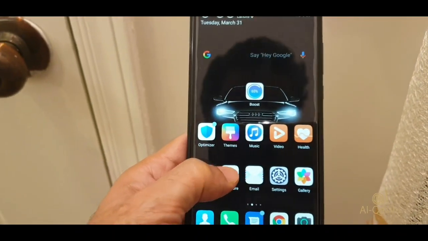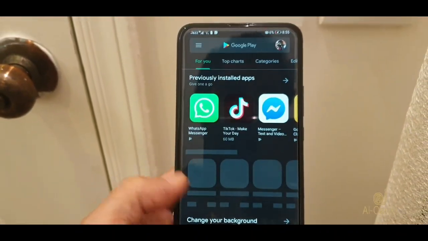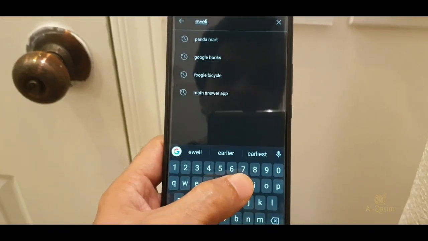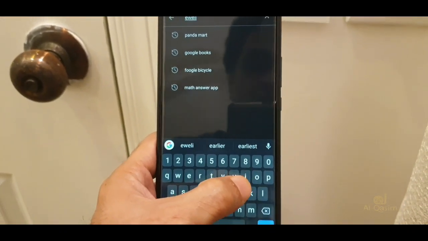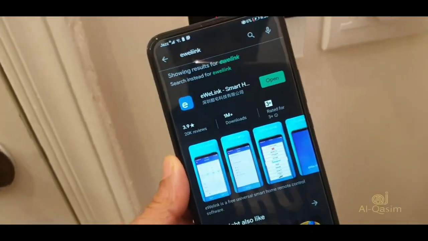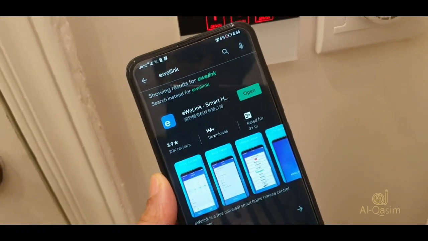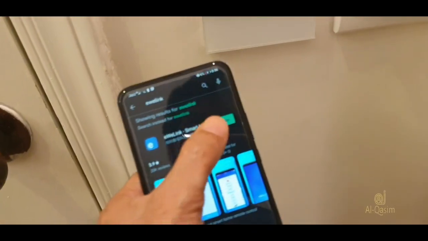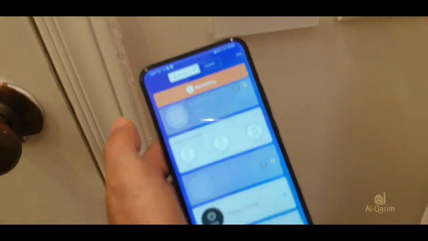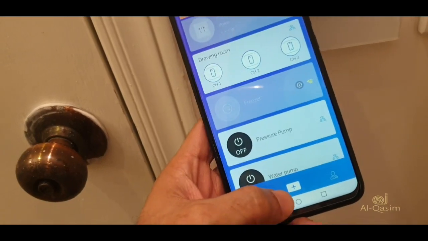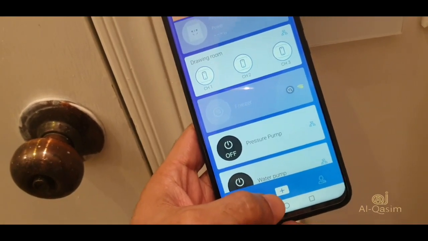For this process, you need to install the eWeLink application from Google Play Store. Open Google Play Store and now search for the eWeLink application. In this mobile phone, I have already installed this application, so I will just open it. After opening the application, register your account with email ID or phone number and then sign in.